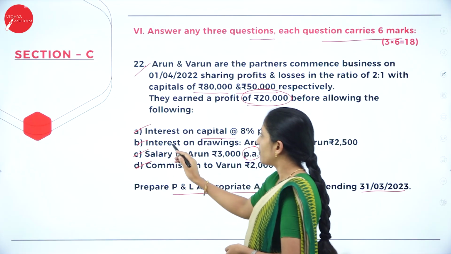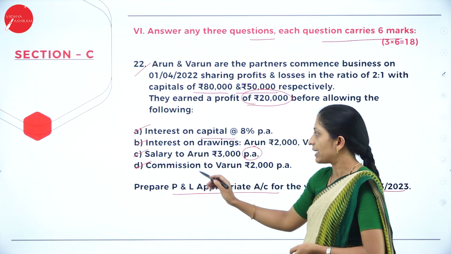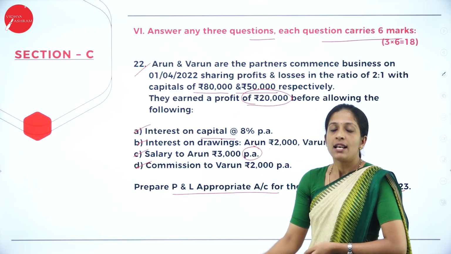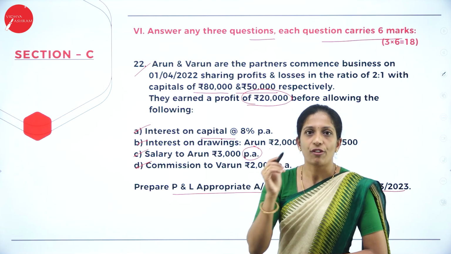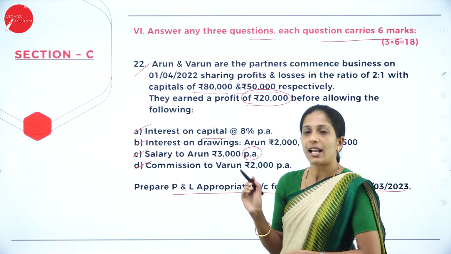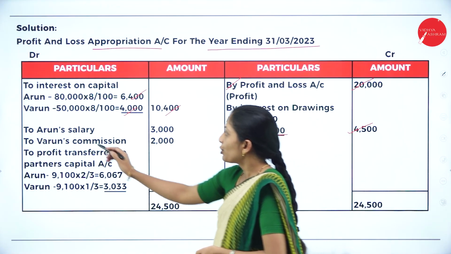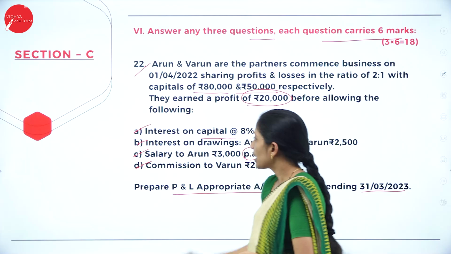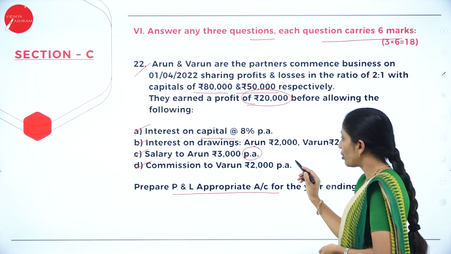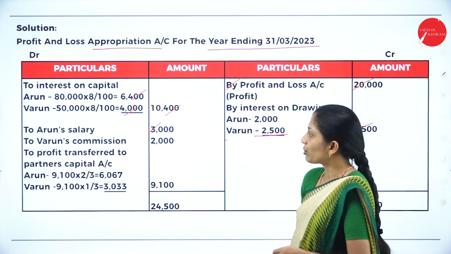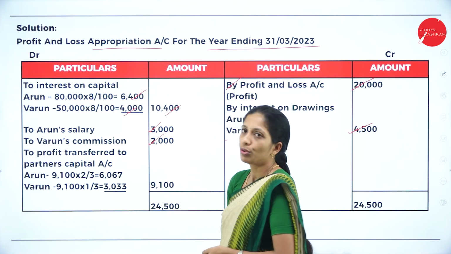Okay. Next, what they have given, interest on drawings is done in the credit side. Salary to Arun, 3,000 per annum they have given. Suppose if they give per month, then you have to multiply with 12. Now they have clearly given it is per annum. So we'll take that directly. That is to Arun salary 3,000. Next they have given commission to Varun. This is also per annum. So we will take directly. So how to take? To Varun's commission 2,000.